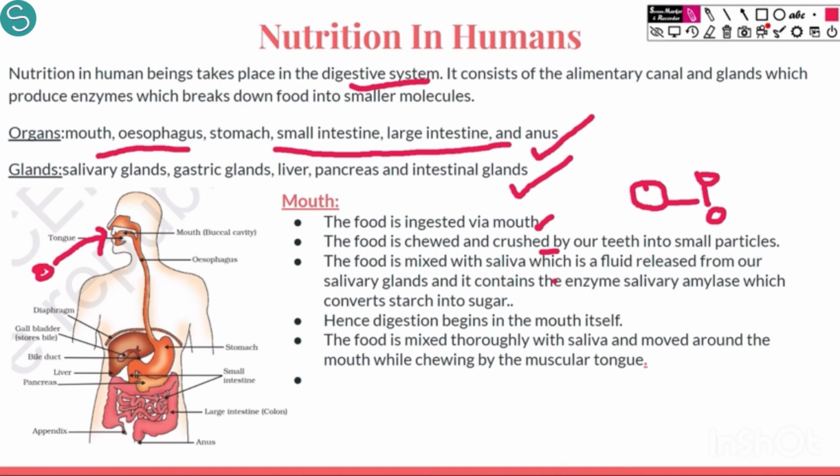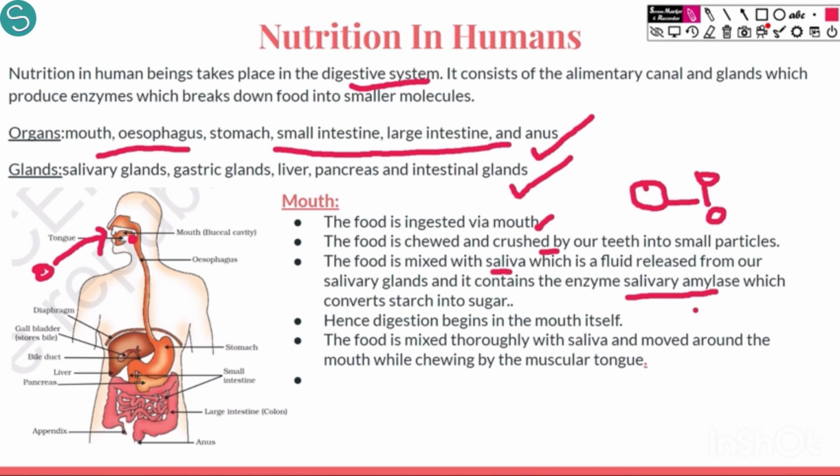This is mixed with saliva which is released from the salivary glands. Now this is the mouth. In this we have teeth, and over here we have the salivary glands in the mouth itself. The salivary glands secrete a very watery fluid which is called the saliva. Saliva has one enzyme which is called the salivary amylase. You should remember the names of the gland, the enzyme, and what is the function of that.